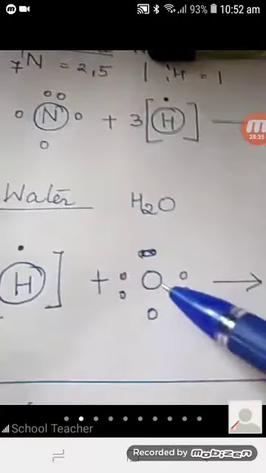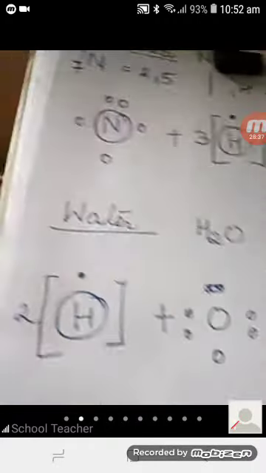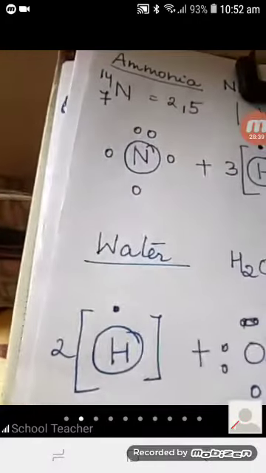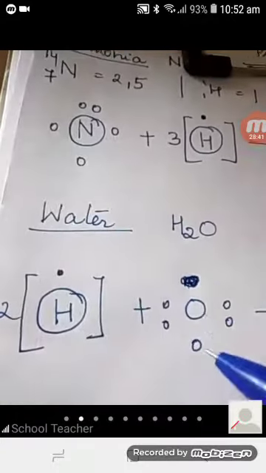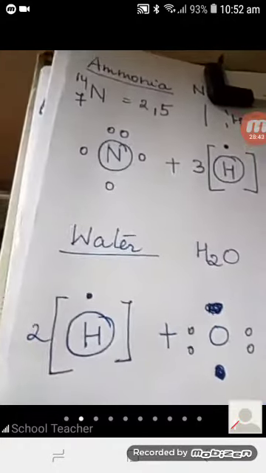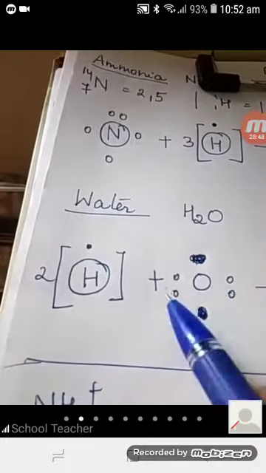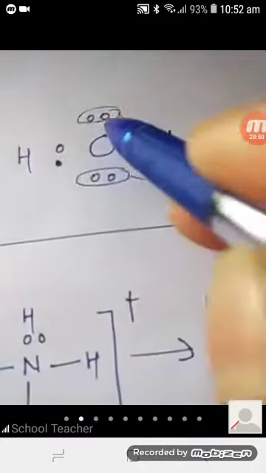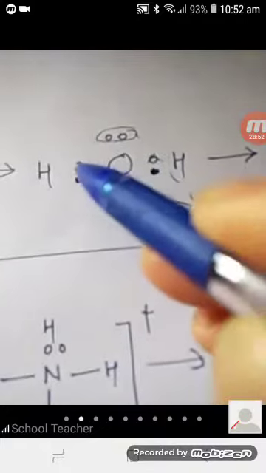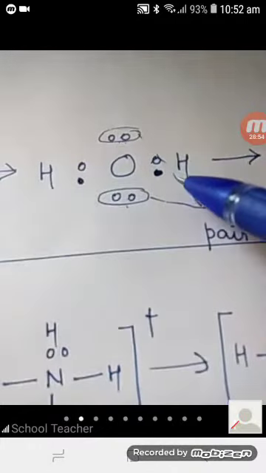Now this is oxygen 6, and here it is 1 electron, here it is 1 electron. So what I will do, these 2 pairs are not shared. I am showing it here. These 2 pairs are not shared, and 1 electron is shared by hydrogen.